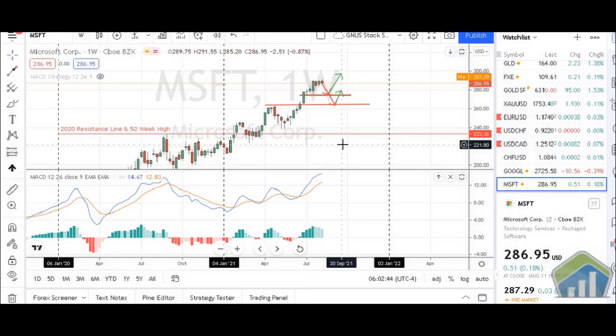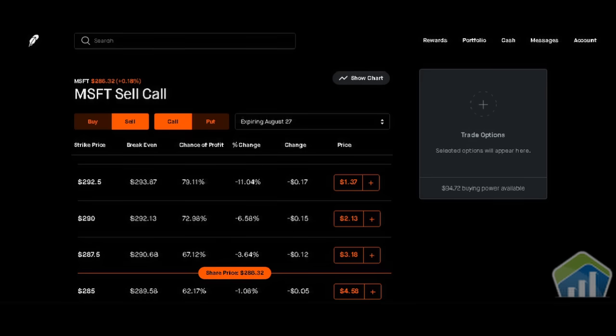And hey, remember, hopefully I've shown you guys a little bit of what's going on, and what I'll do is I'll go ahead and go onto my Robinhood platform to kind of show you guys possibly how to make some money for those of you who already own 100 shares of Microsoft.